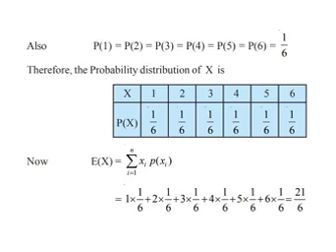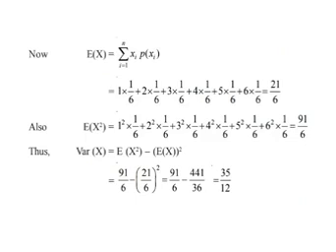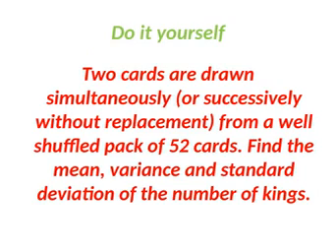Then what we have to find out? Expectation of x square. So x, you have to square it, then multiply with the probability. So 1 square into 1 by 6 plus 2 square into 1 by 6 plus 3 square into 1 by 6, up to 6 square into 1 by 6. When you simplify this, you will get 91 by 6. According to the formula, variance of x is expectation of x square minus expectation of x the whole square. Apply the values, you will get the answer.